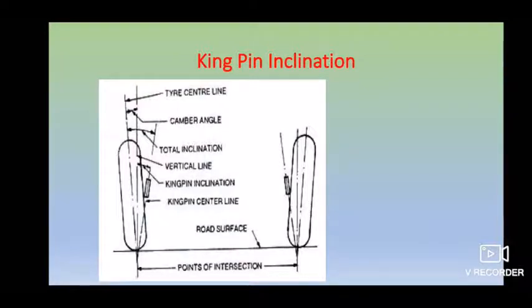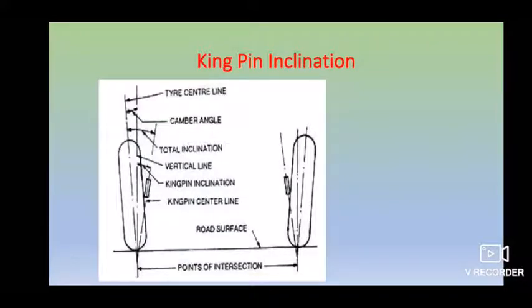The major important effect is that you have good direction stability, which is a very important one. And when you have your cornering inclination, when you apply force which tends to make your vehicle straighten up automatically after your turn, we generally call it reversibility. That is also maintained with the help of your kingpin inclination.